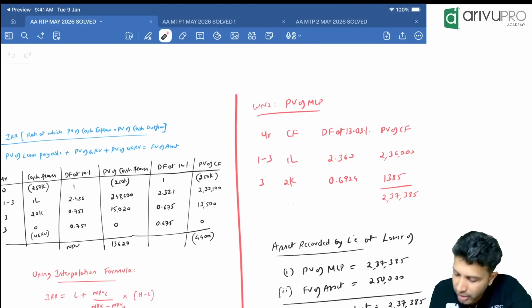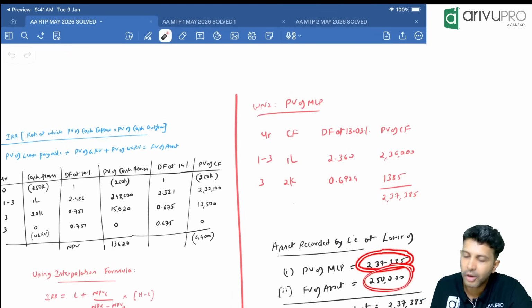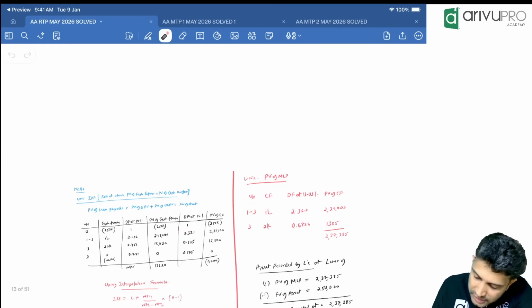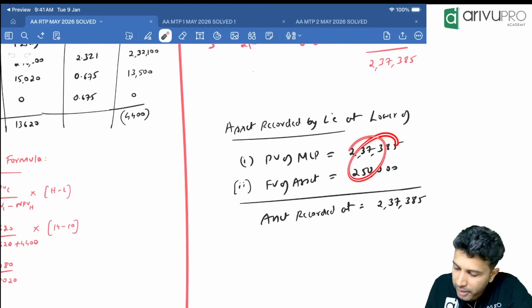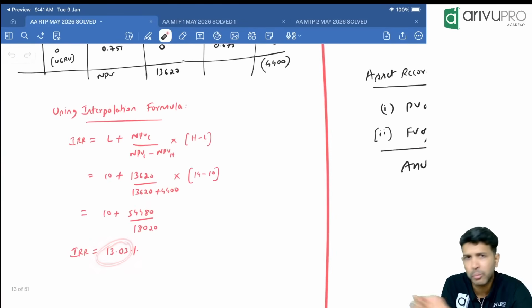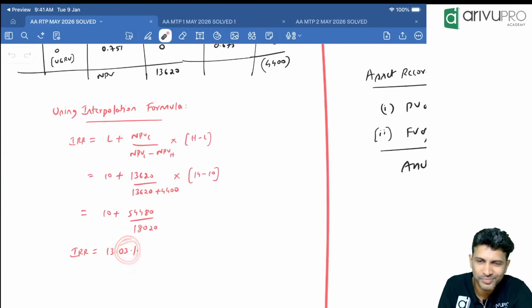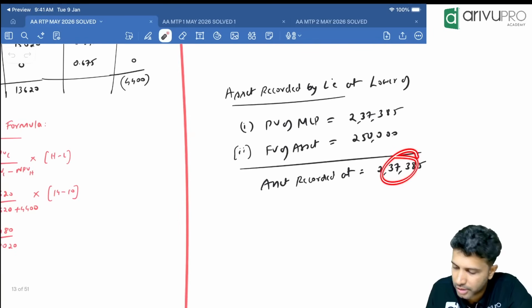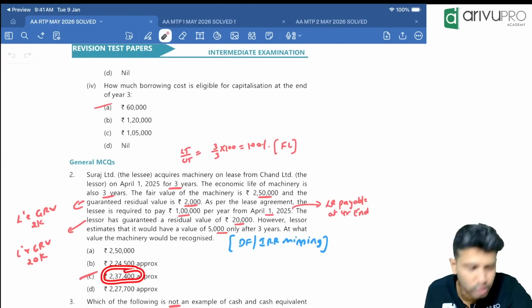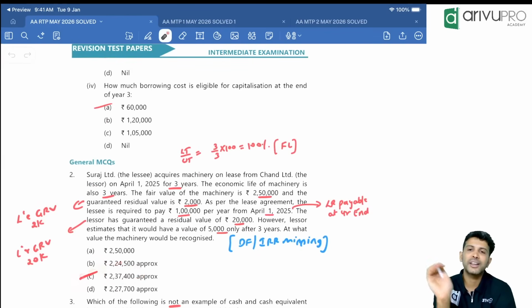So we'll record the asset at present value of minimum lease payment or fair value of the asset. What is the fair value of the asset given in the question? 250, whichever is lower. The lower number among this is 237,385. Now, exact number may not match because this is not 13.03. There are more decimals. We stopped at 2, right? Look for the closest option. 237,385 is closest to 237,400. Hence, C for Chennai is the right answer.